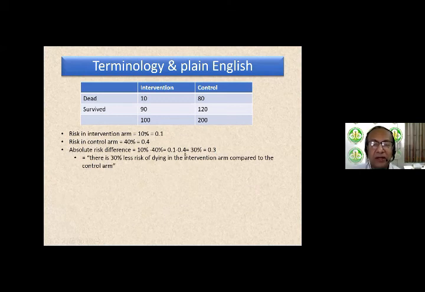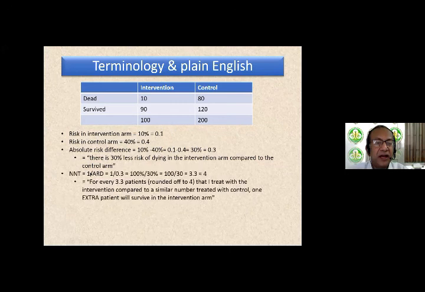They're all the same, right? 30%, 0.3, 0.1 minus 0.4, they're all the same thing. In plain English, it means there is a 30% less risk of dying. That means arithmetically less risk of dying in the intervention arm compared to the control arm. When we say absolute risk difference is 30%, we are saying 30% less risk of dying in intervention arm compared to control arm.